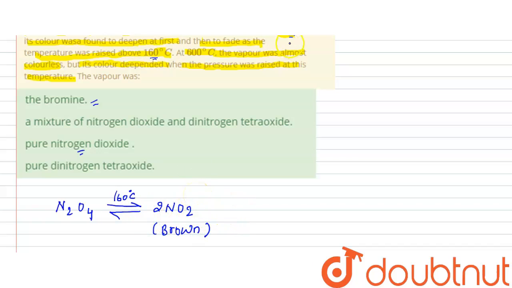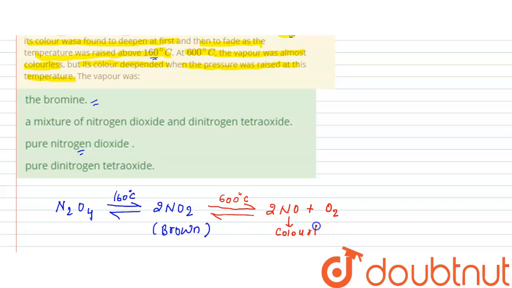But what happens if you further increase the temperature to around 600 degrees centigrade? Then this will further give you the product 2NO plus O2. So you have oxygen and you have nitrogen oxide, and this is a colorless substance.